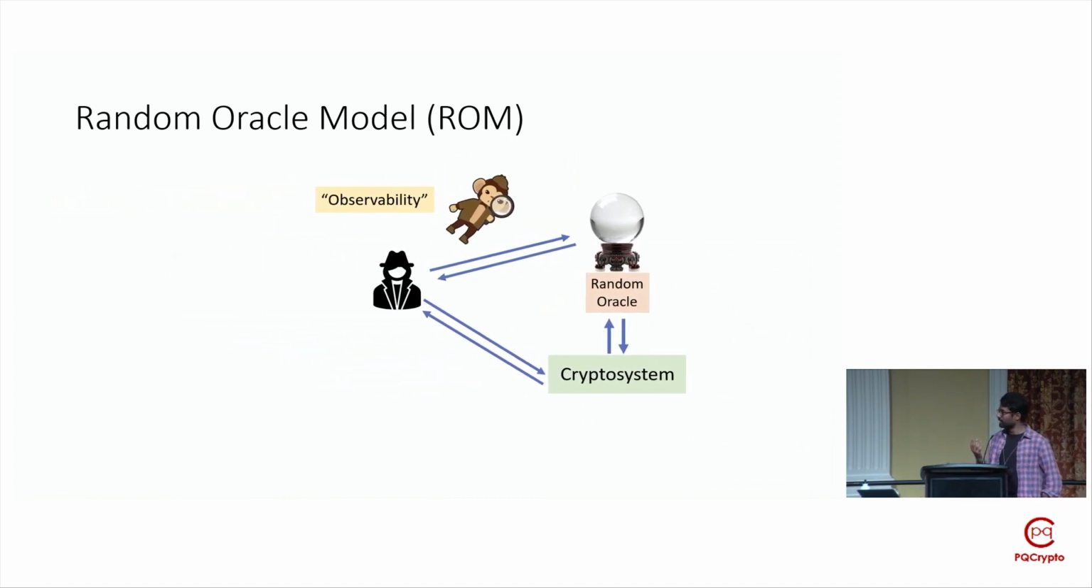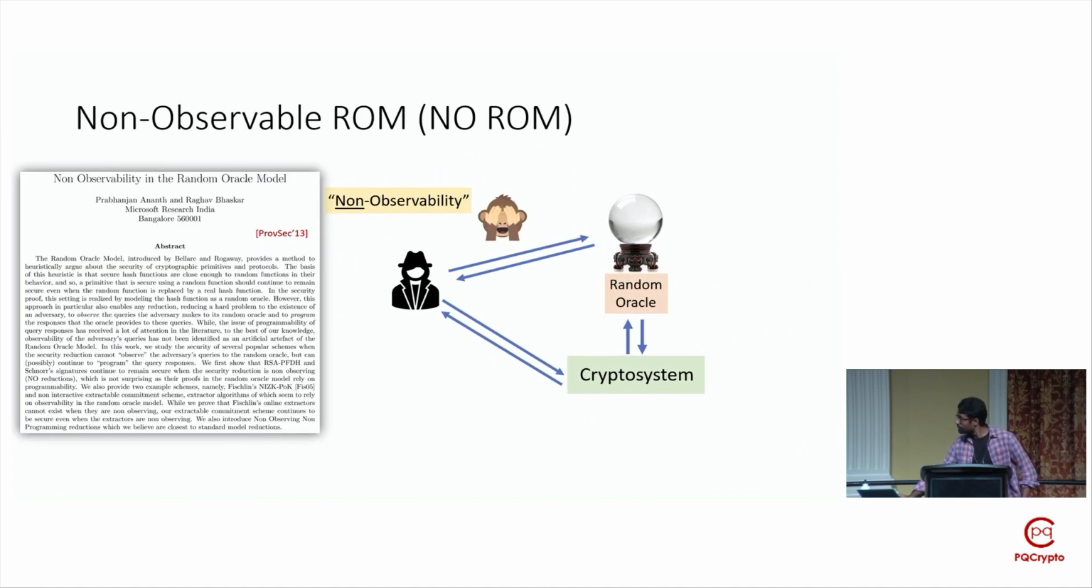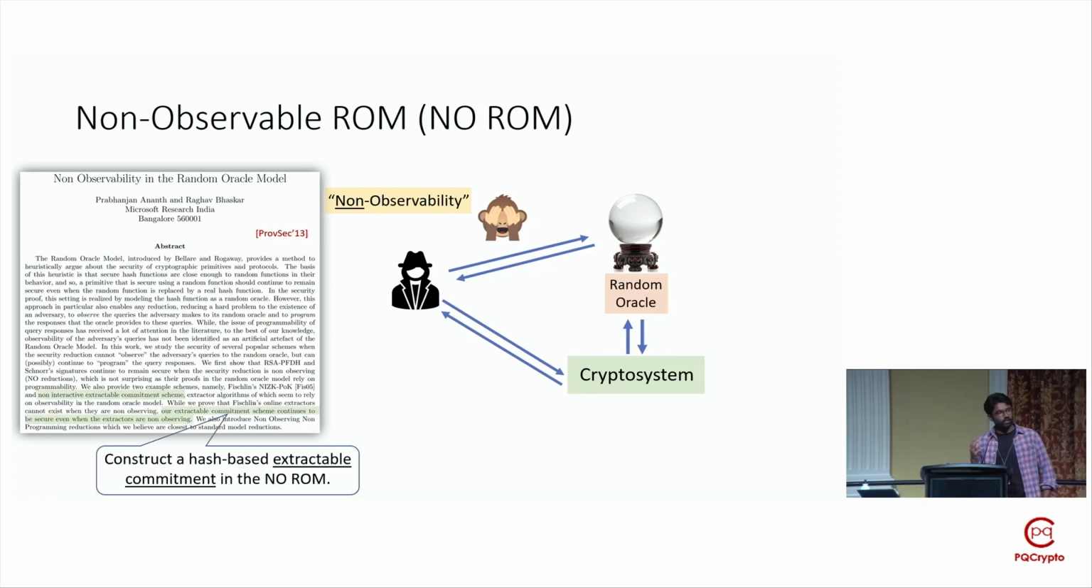Coming to observability, this work by Anant and Bhaskar proposed a non-observable version of the random oracle model, wherein we are no longer allowed to observe the hash queries or the random oracle queries made by an adversary. Again, in their work, they showed some nice positive and negative results, like the previous work of Fischlin et al. Focusing on their positive result, they showed how one can construct a so-called hash-based extractable commitment scheme in their no-ROM.